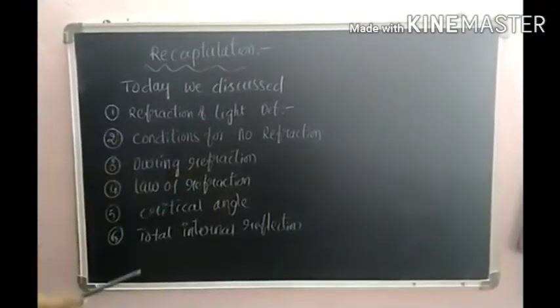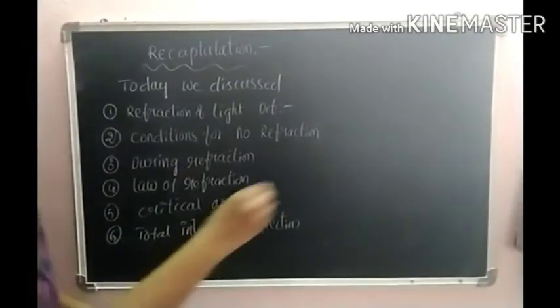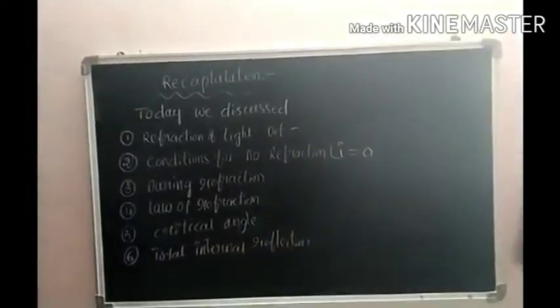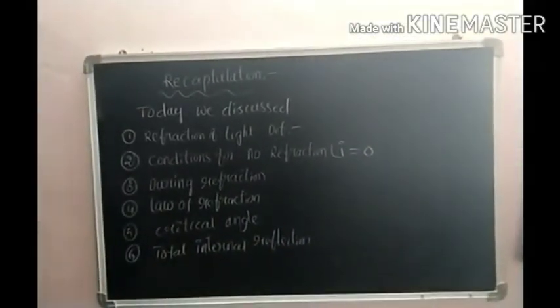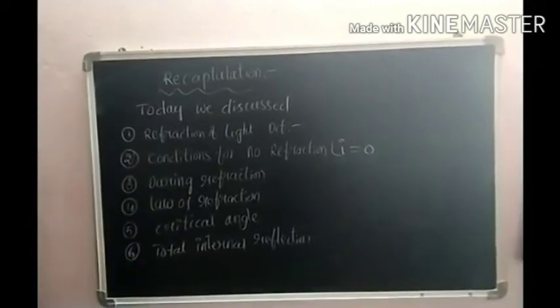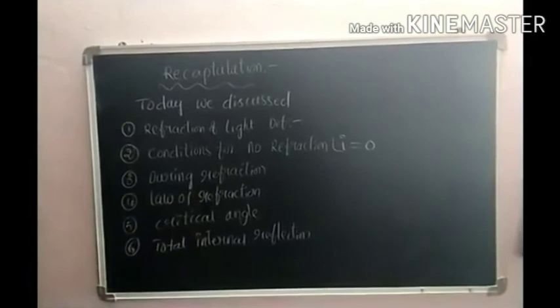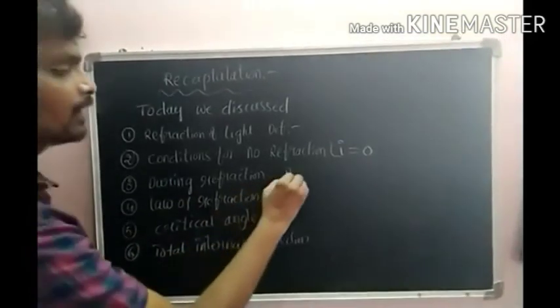What are the conditions for no refraction? Angle of incidence i equal to 0, there is no refraction. Refractive index of both media equal, there is no refraction. During refraction, phase does not change.